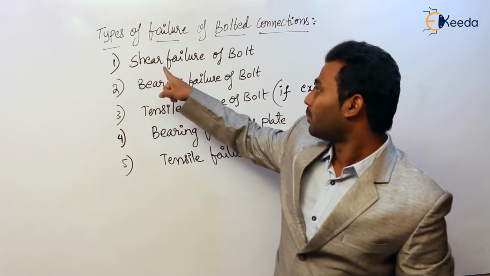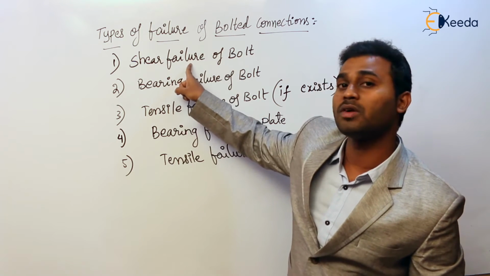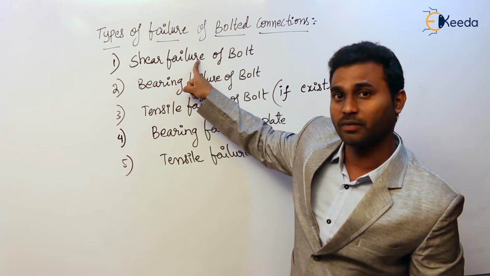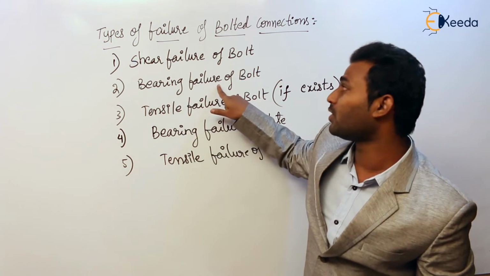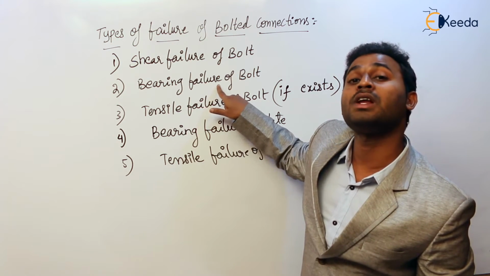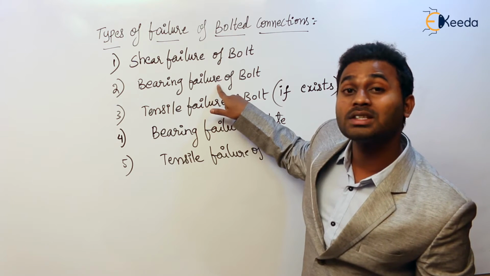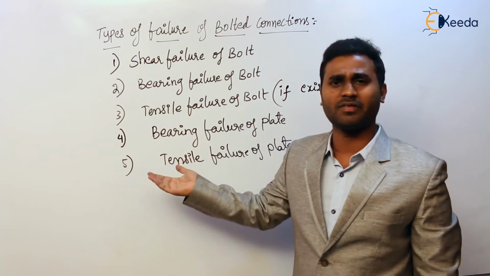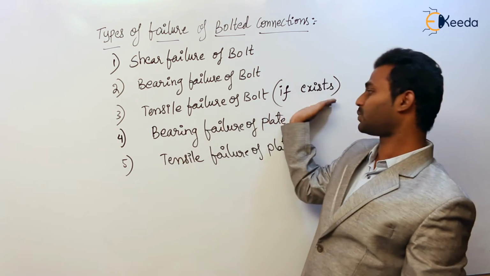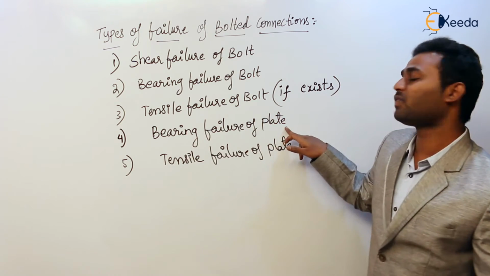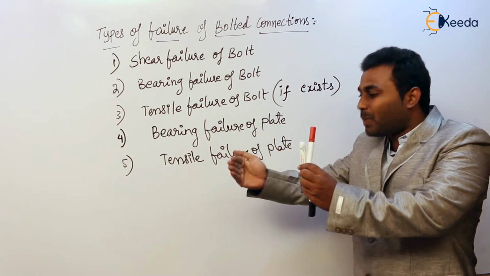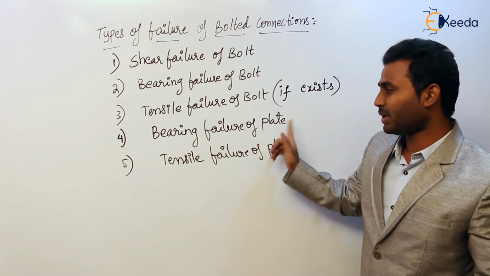So how does the bolt fail in shear? Tell me. It breaks into two pieces or two halves. And how does the bearing failure take place in the bolt? The circular cross section converts into elliptical. So how does the tensile failure happen? How does the mild steel wire fail in tension? The same way. So this is an exceptional case. And how does the bearing failure of the plate take place? The bolt bears against the plate so that it bulges like this. So that is a bearing failure.